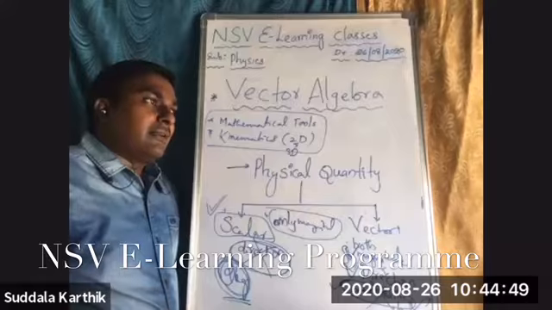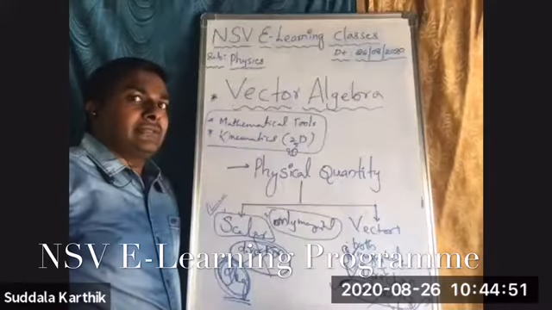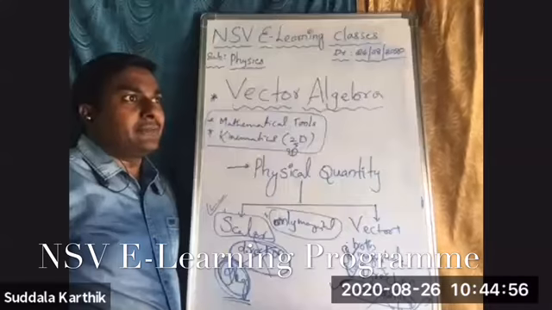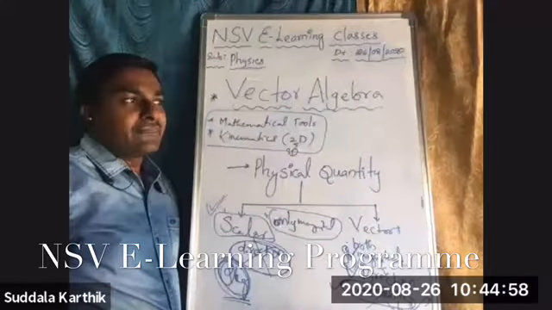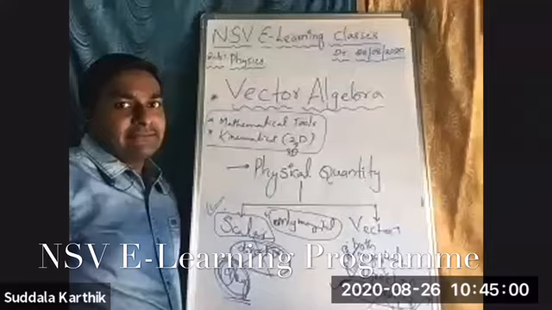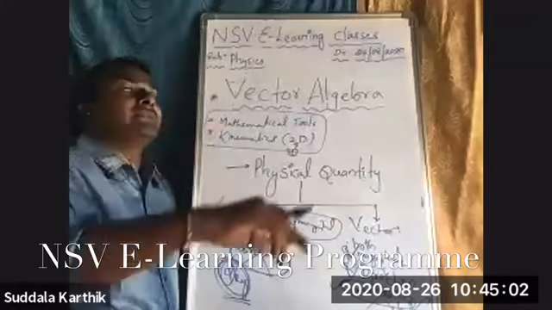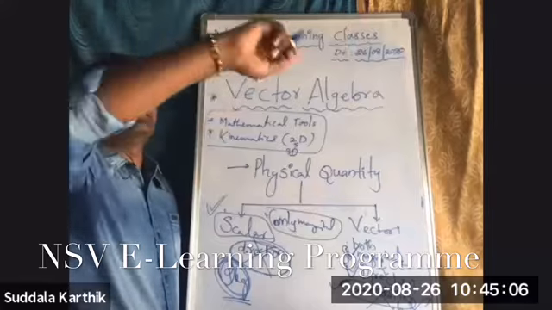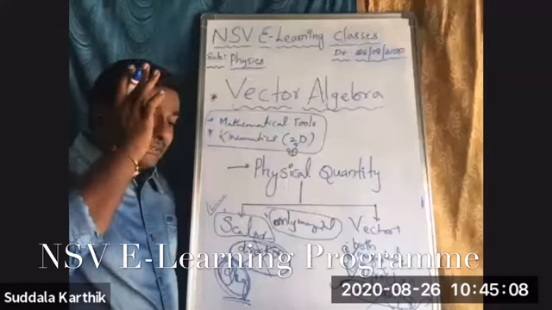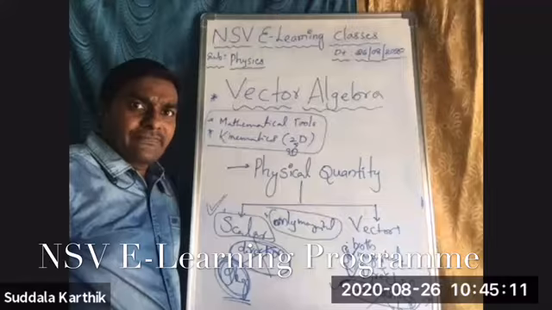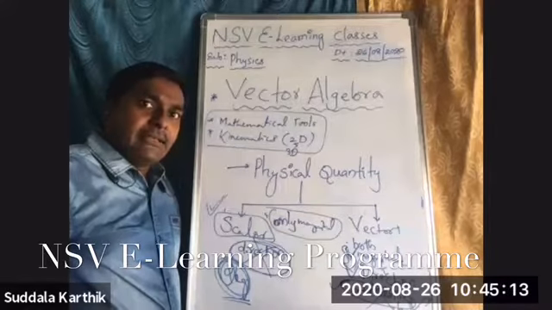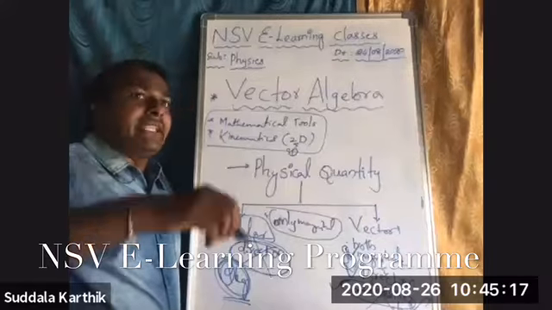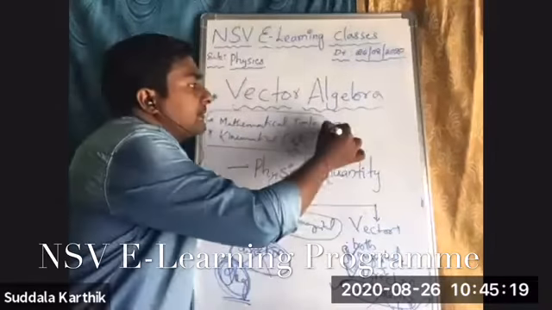All of you completed SSC recently, just 3, 4, 6 months back. In that also you have learned about electric current. Electric current passes through a cable in a particular direction, in this direction, in this direction. You are saying electric current is passing through this cable in a particular direction. Then is electric current a vector?